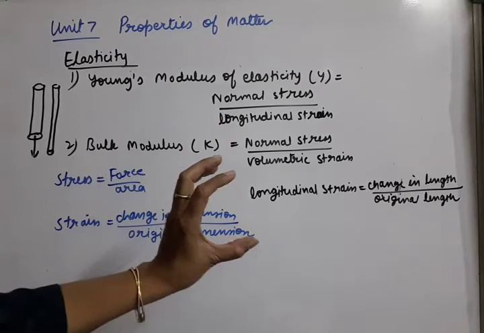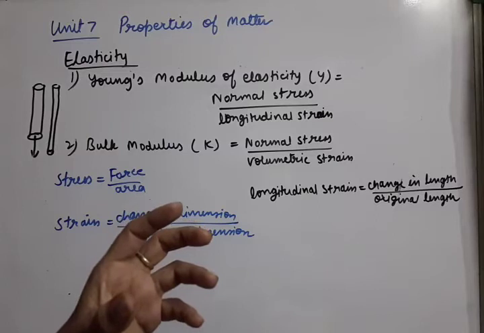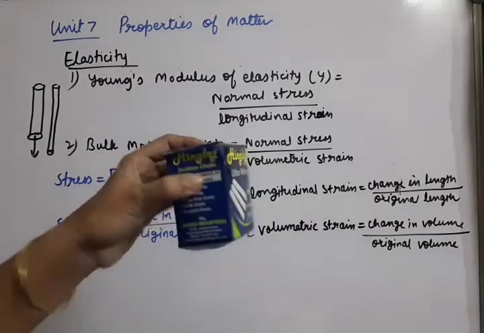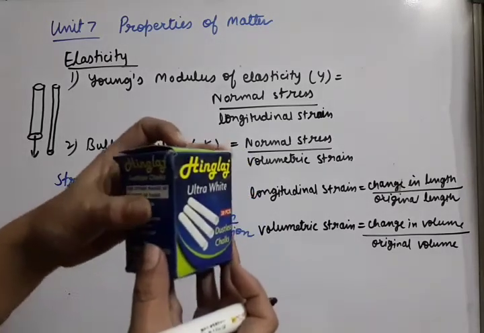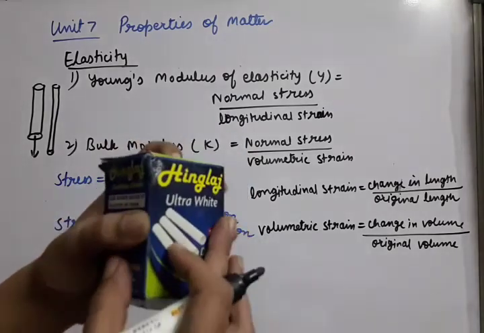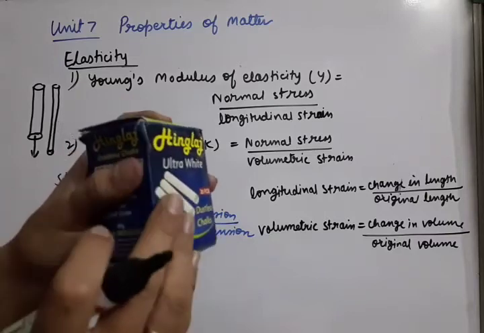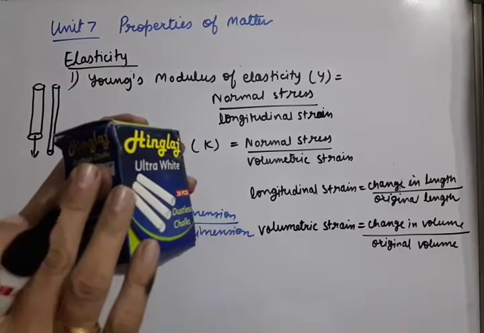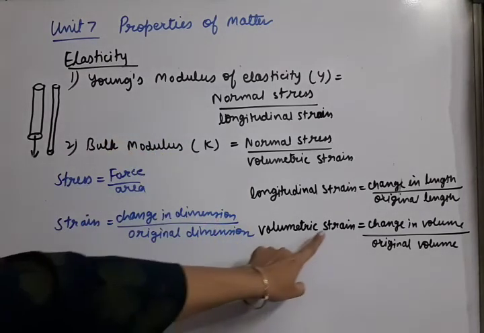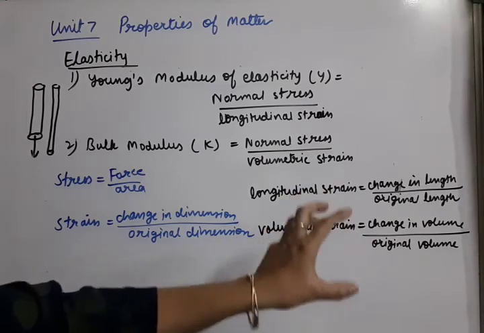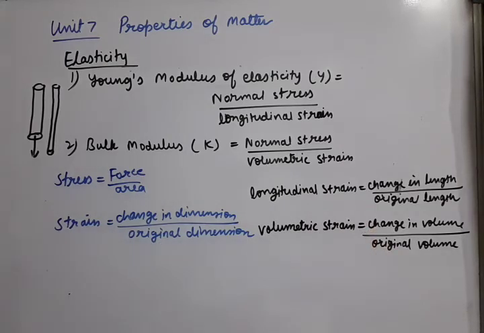Now if the body is cuboid shaped, that means a kind of body having volume. Suppose this type of body is there. It is a cuboid. It is a chalk box. Now suppose we apply the force from all the sides. So what will happen? This body's volume is there originally. It may decrease on applying the force from all the sides, from outside. So volume may change. So volumetric strain will appear if the body is already having a volume. Volumetric strain means change in volume upon original volume.